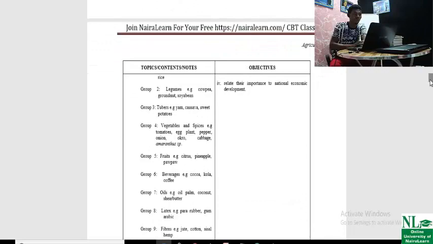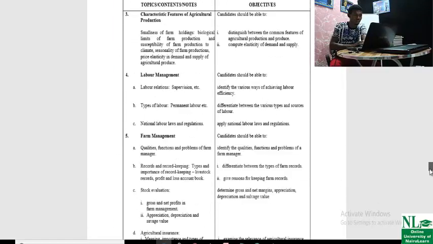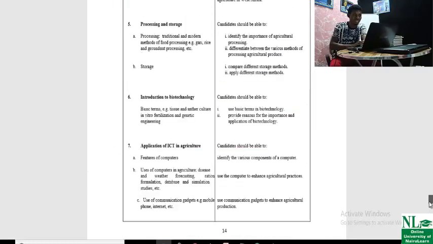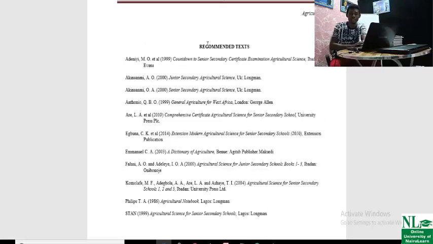I don't know if you're getting it. So play with the syllabus, study it. Print it out, photocopy it. Now, the recommended textbooks, as you can see, are here. You must not buy all, but a good student should buy at least 2 of the textbooks. And make sure you cover them.